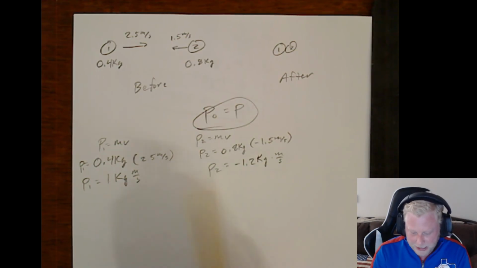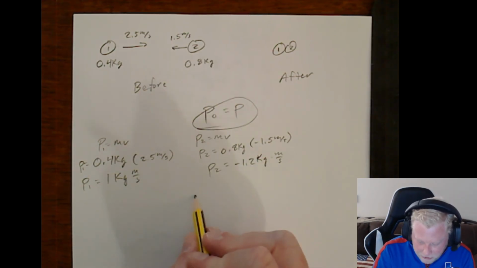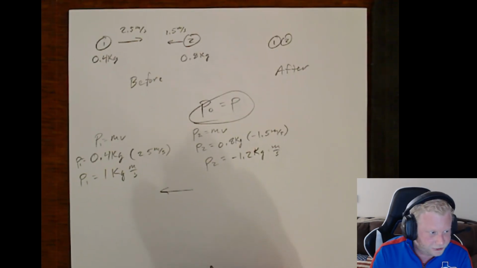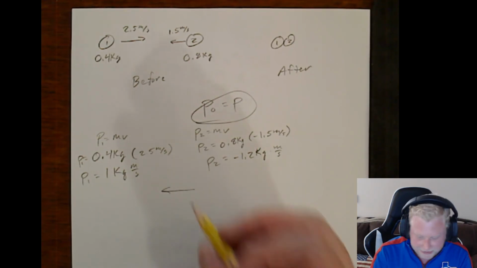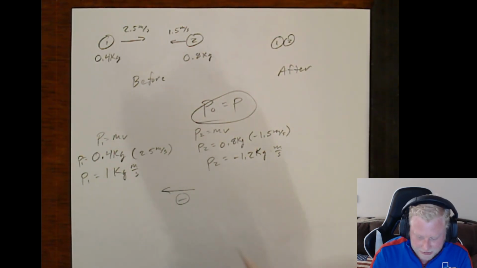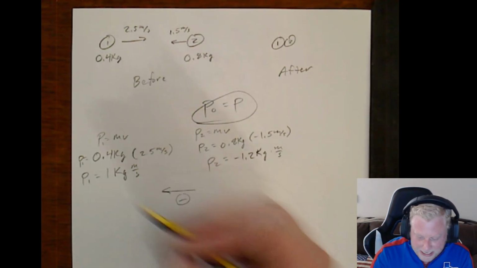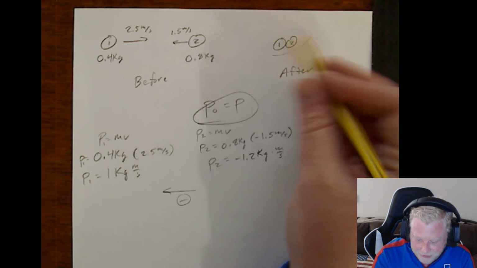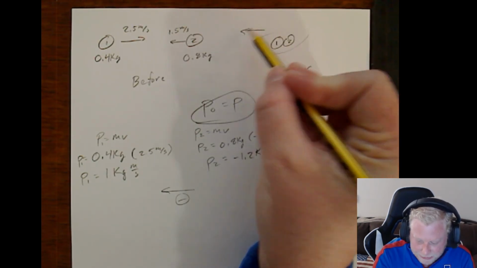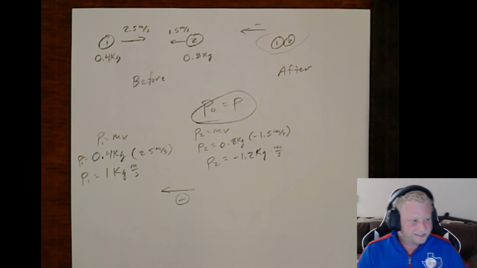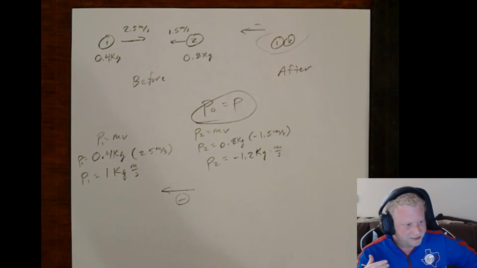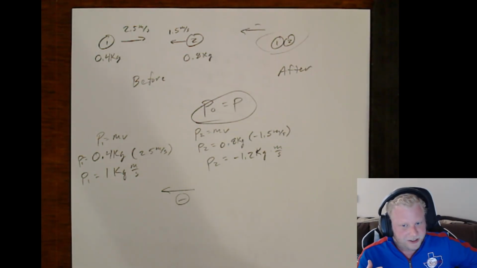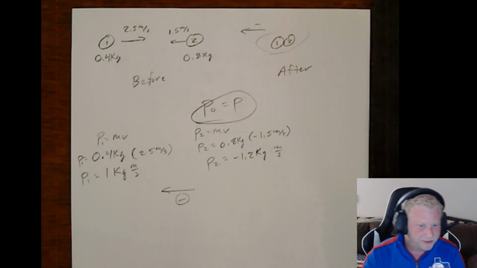So by looking at this, overall there's an initial momentum in the negative direction, right? So if it initially has negative momentum, its final momentum also has to be negative, unless some outside force came in and delivered an impulse. So we know that the objects have to be moving to the left.